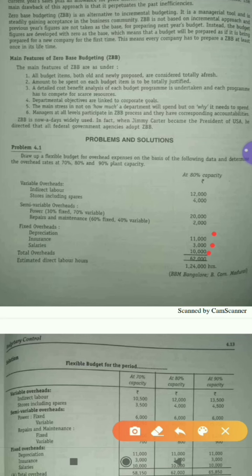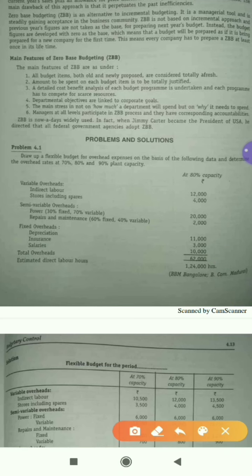So total overheads, please remember overheads is nothing but indirect expenses, is 62,000, and estimated direct labor hours are 1,24,000 hours. Now it is simple. They have given for 80%, and you have to prepare the budget for 70% and 90%.